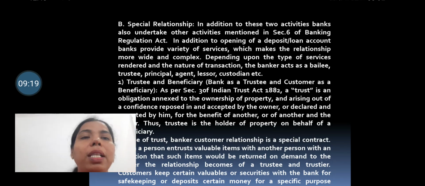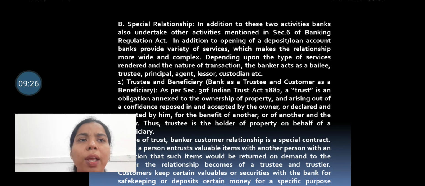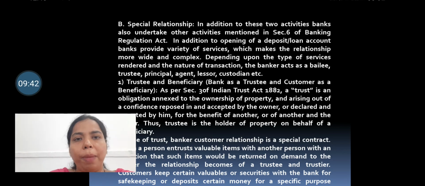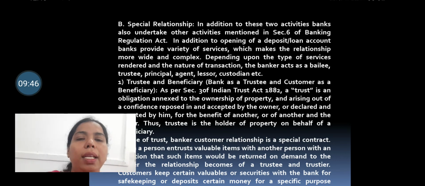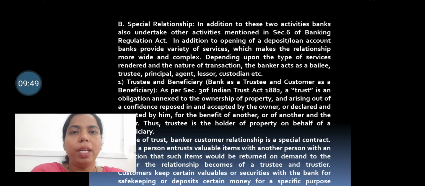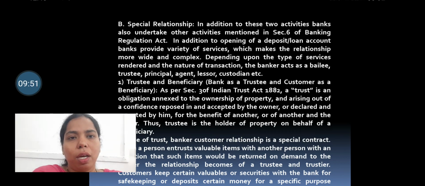As per the Indian Trust Act, trust is an obligation annexed to the ownership of property, declared for the benefit of another. Thus the trustee is the holder of the property on behalf of the beneficiary.